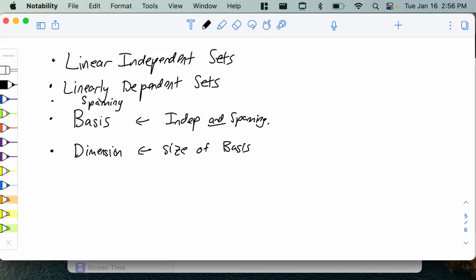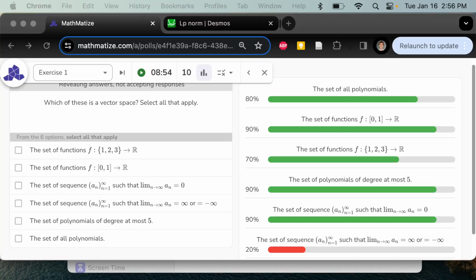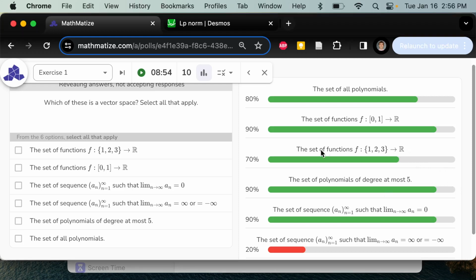So let's go to the examples that we had before. Some of these examples are infinite dimensional and some of them are finite dimensional. This one, F1, 2, 3, we said is the same as R^3. This is a three-dimensional vector space. How do I know it's three-dimensional? Well, I can tell you a basis of size 3: the vector 1, 0, 0, the vector 0, 1, 0, and the vector 0, 0, 1. There's no way to combine those vectors to get the zero vector, so they're independent. On the other hand, by taking copies of those vectors, scaling them, and adding them together, I can get to any other vector.